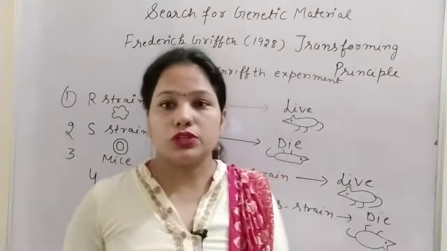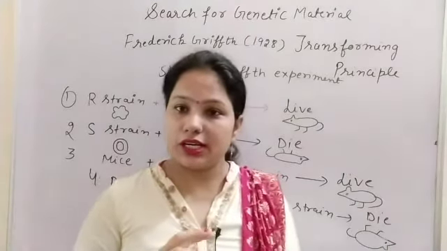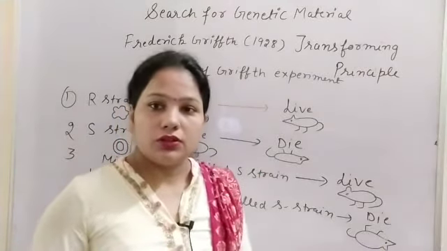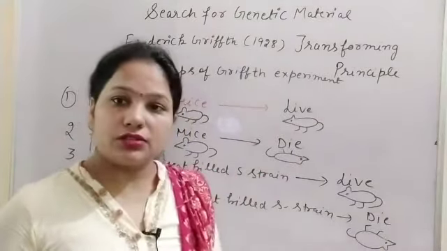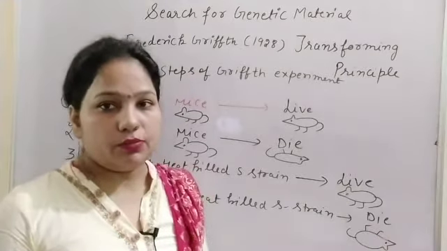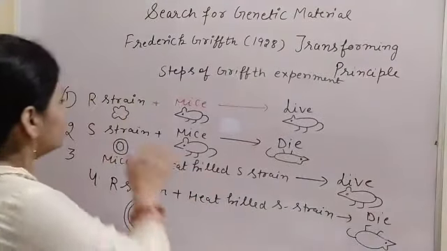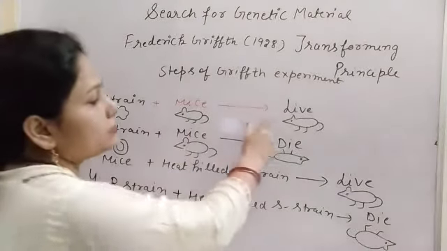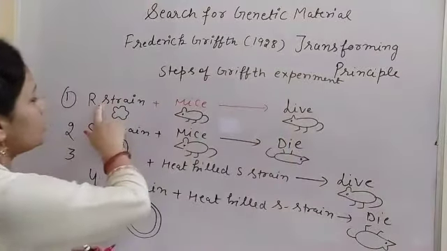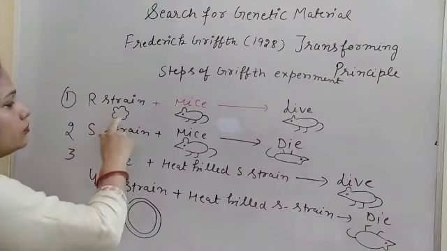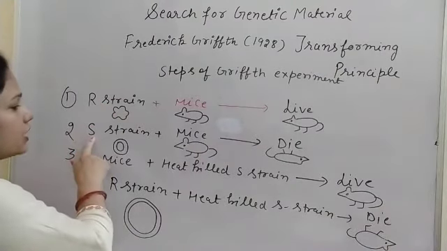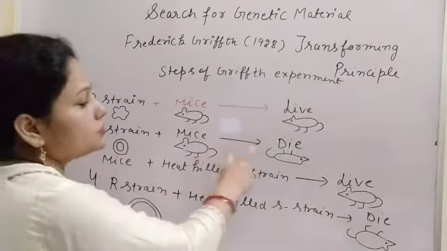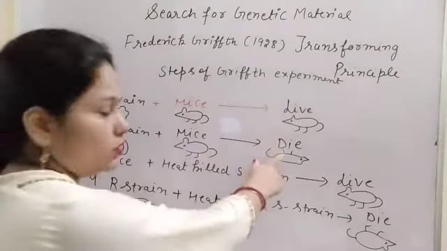The smooth strain has a mucus polysaccharide layer outside, which protects it from antibiotics, and it is the virulent type. When he injected the R strain into the mice, the mice lived, because the rough strain has rough colonies. The S strain has a polysaccharide layer, so the mice died because it is virulent.